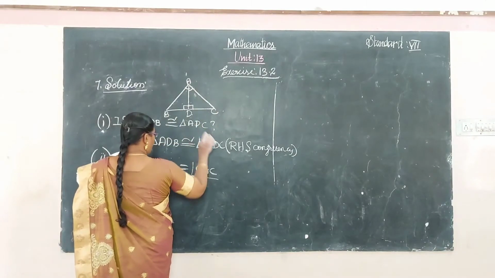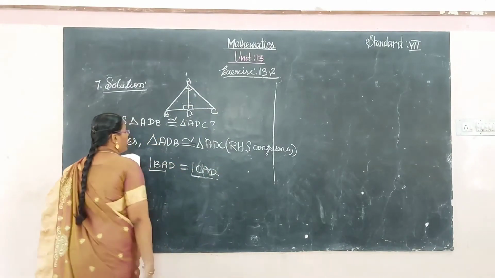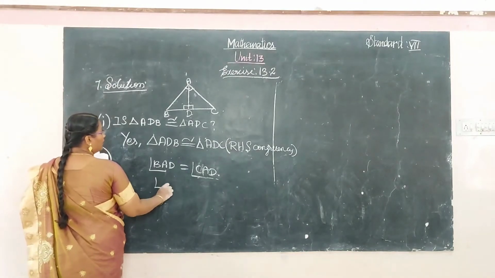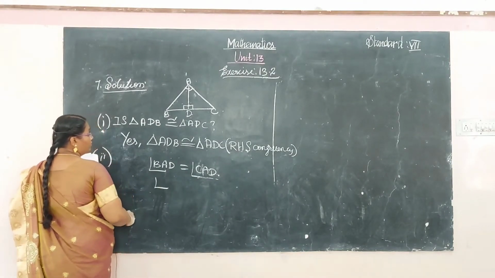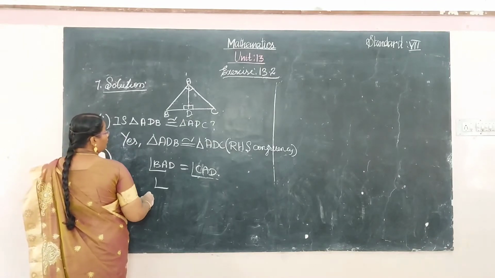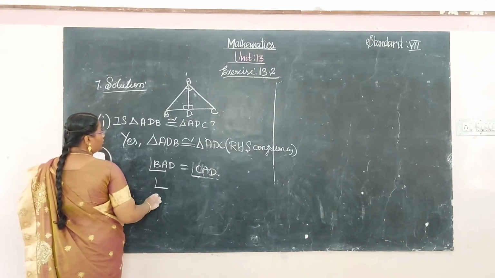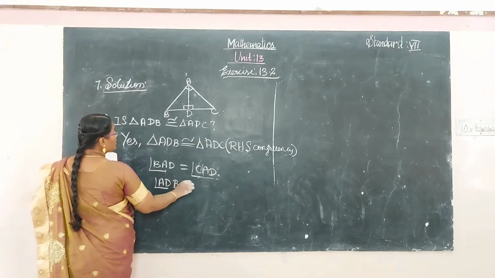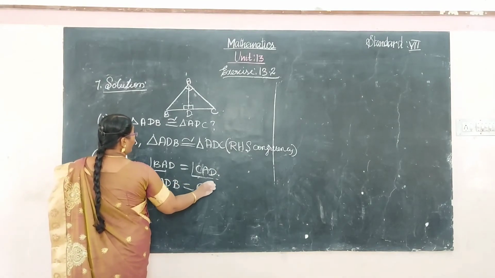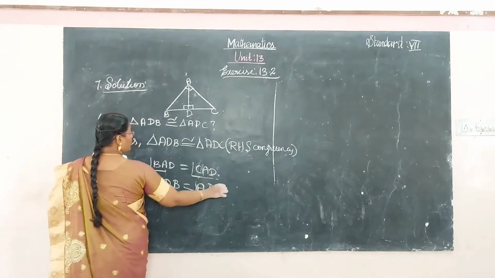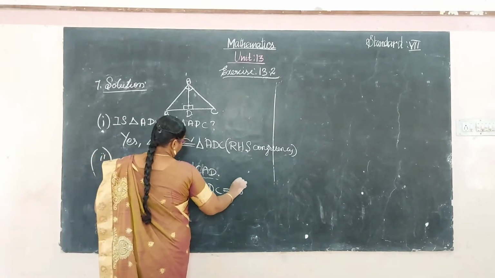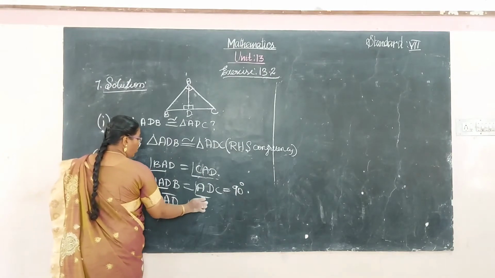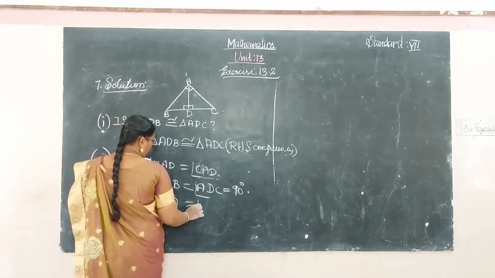So here, corresponding sides. Okay, right. And next one, the angle ADB is equal to ADC is equal to 90 degrees. Okay, 90 degrees, and AD is common for both triangles.